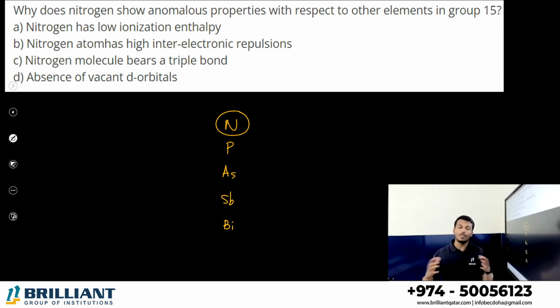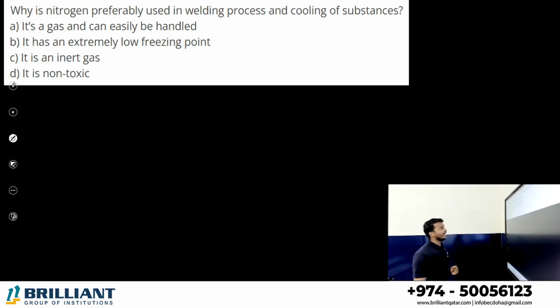Because of that, many things are different, especially oxidation states and the compounds they form. So the major reason for the anomalous property of nitrogen in this group is the absence of d orbitals, and because of this, all other properties change.